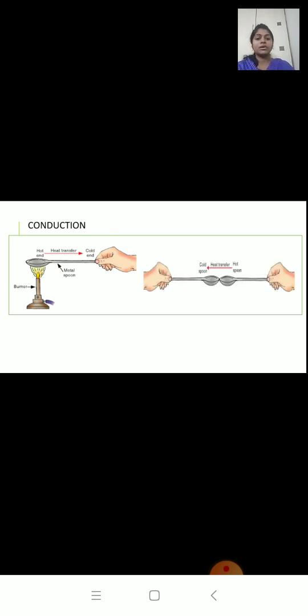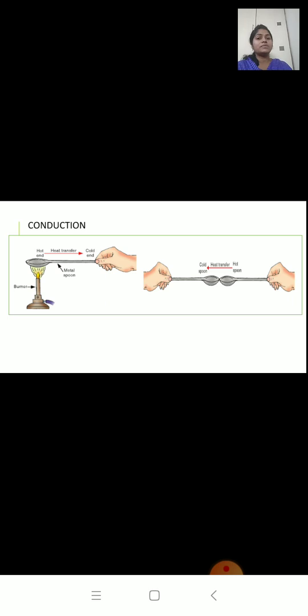In this picture you can see there are two spoons, one is a hot spoon, another is a cold spoon. Now if we bring the hot end of one spoon in contact with the cold end of the other spoon, by touching them with each other, we find that some of the heat is transferred from the hot spoon to the cold spoon, and over here there is no movement of the material.